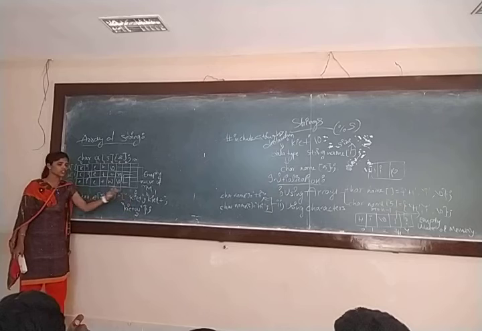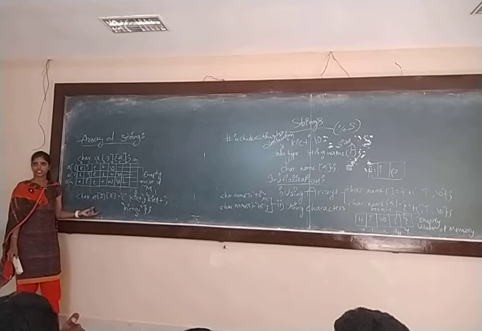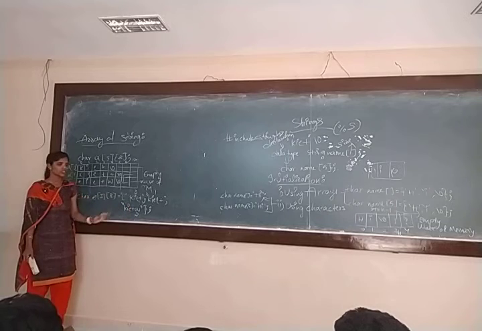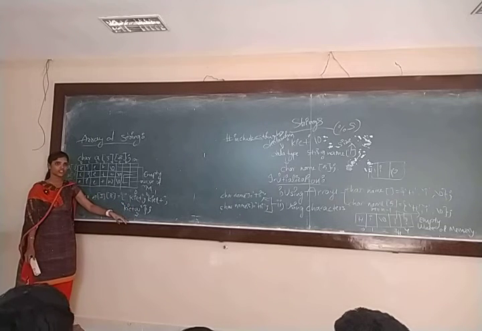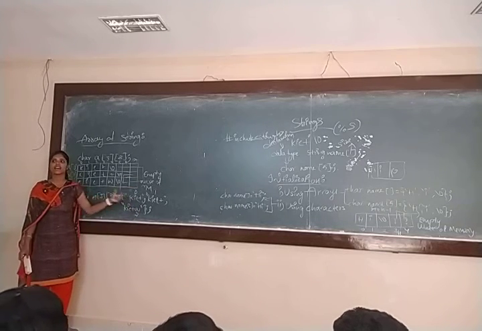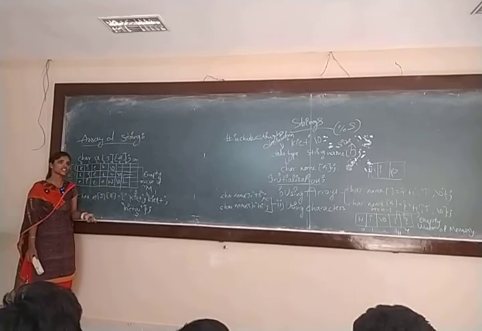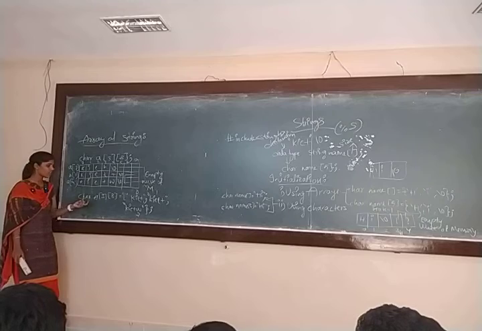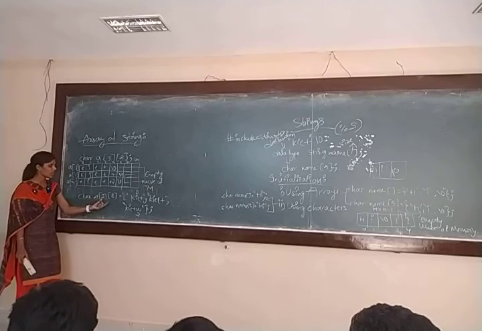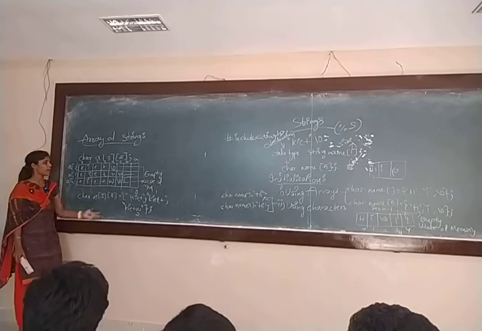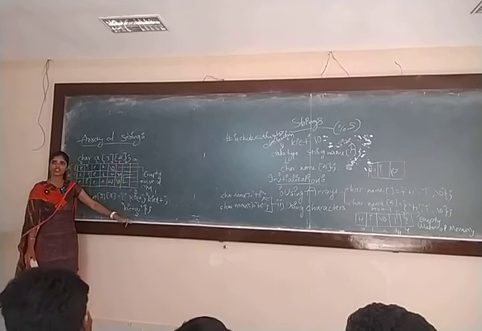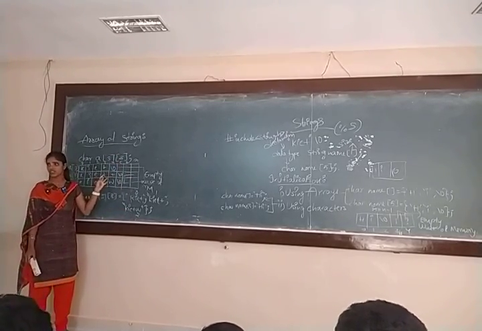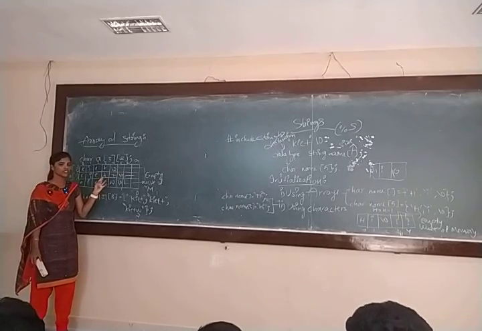Collection of strings is nothing but array. Is that okay? So what is array of strings? Collection of strings in an array is nothing but array of strings. Here the data type could be char, any name you can assign, and you have to give the size. This is the declaration, this is initialization, and like this it is going to store. Is that okay? Clear? Understood?